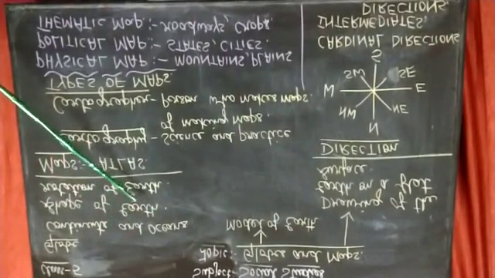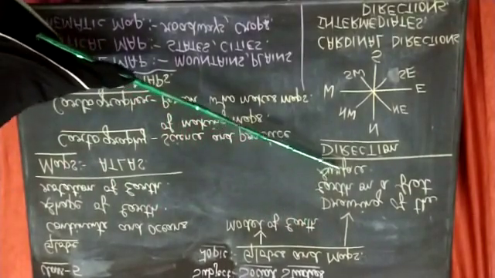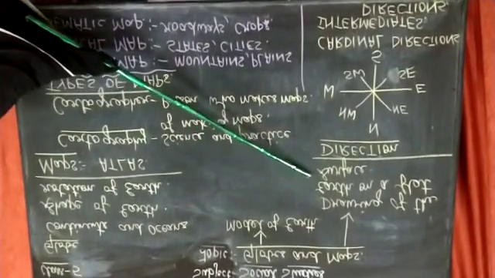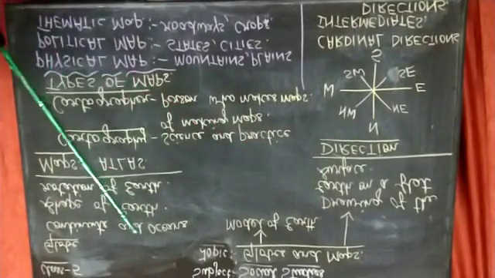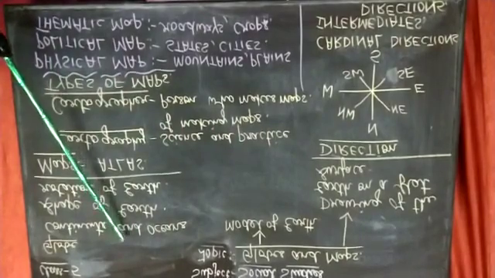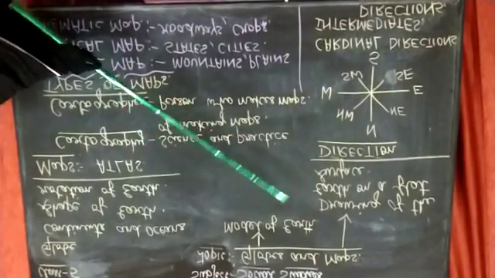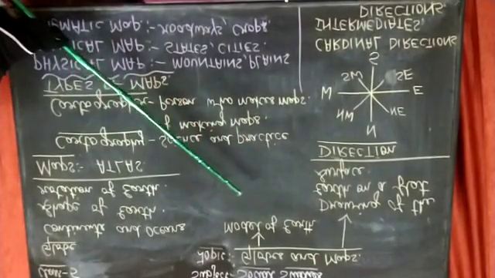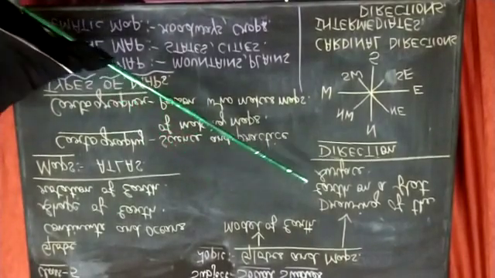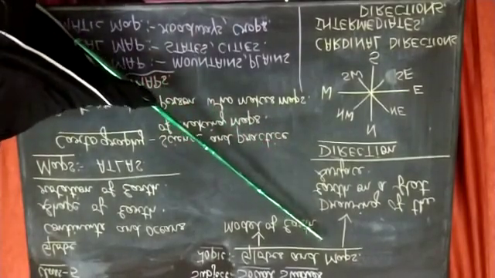Now next we will come to maps. Maps are drawings of the earth on a flat surface. Now in the globe we cannot see all the parts at the same time. But if you draw the earth on a flat surface, you can see the whole of the continents and the oceans on the paper. So that is called the drawing of the earth on a flat surface, and that is called a map.